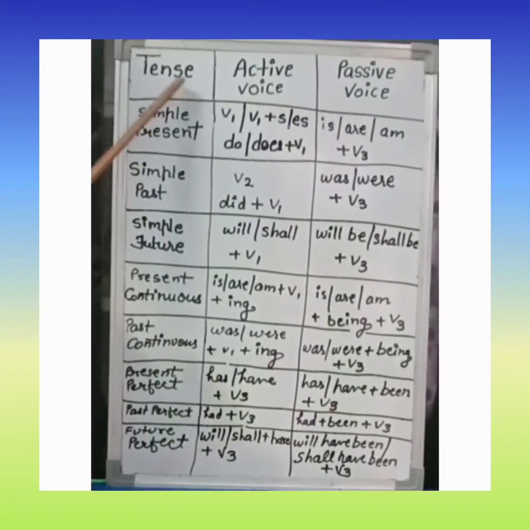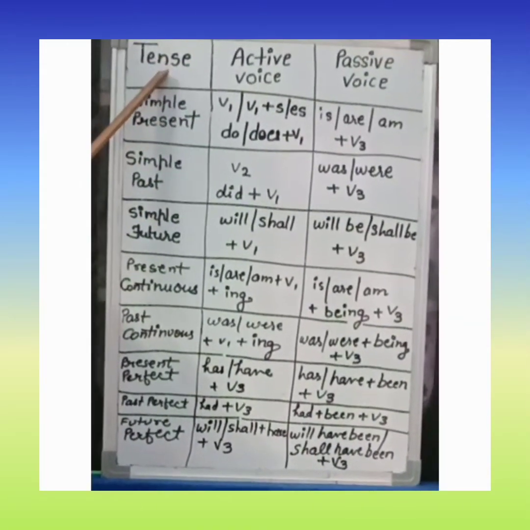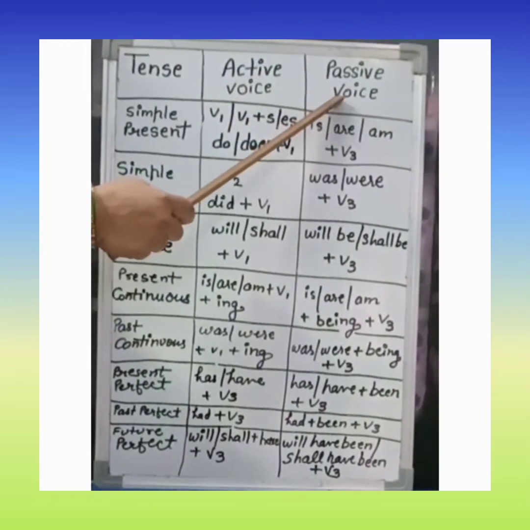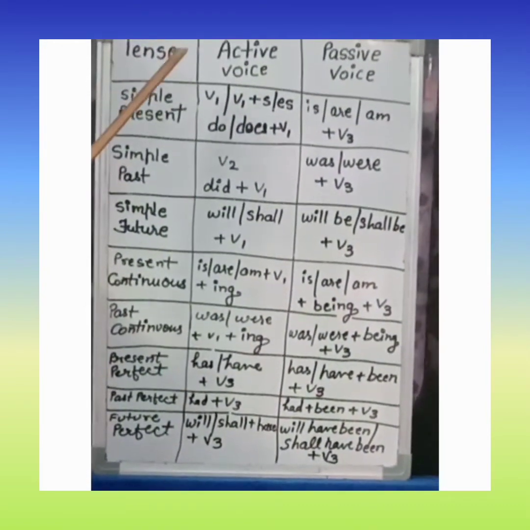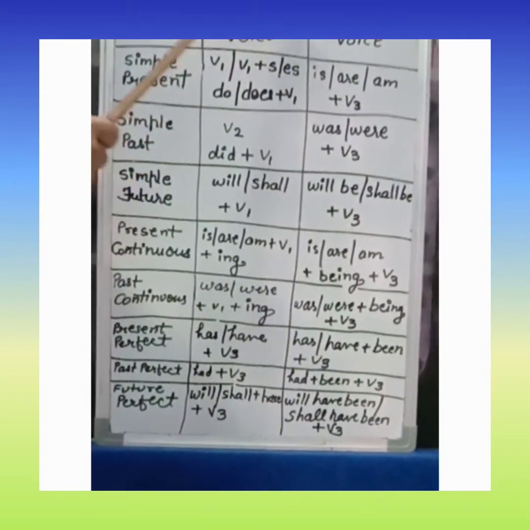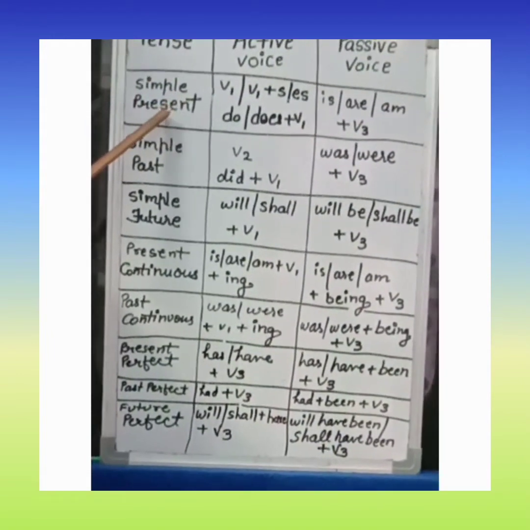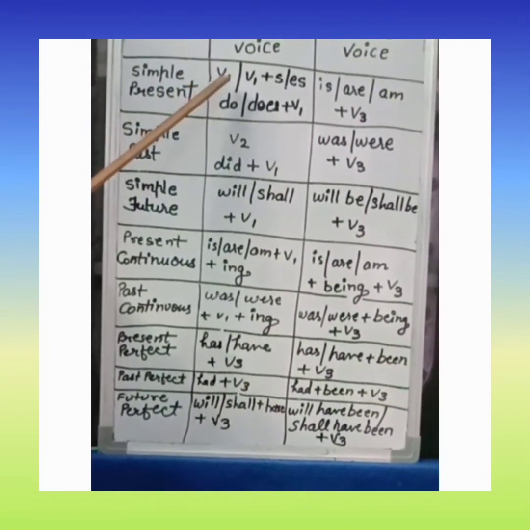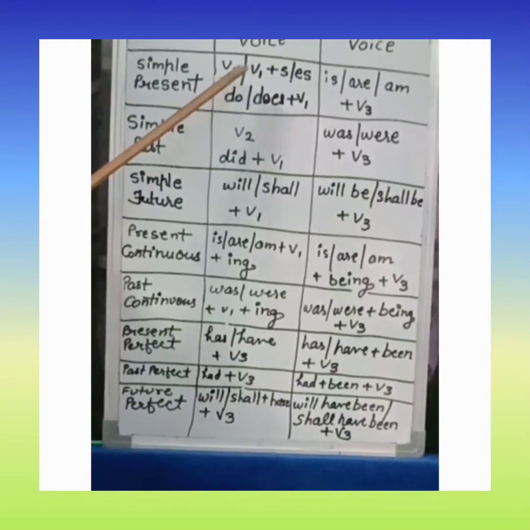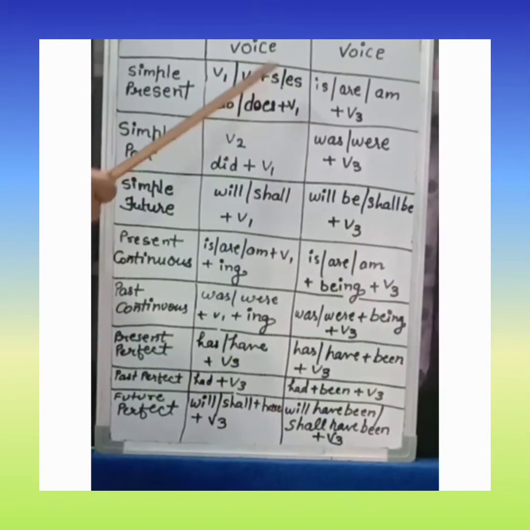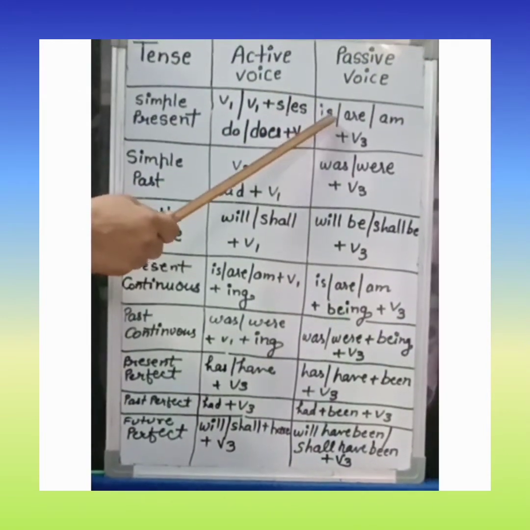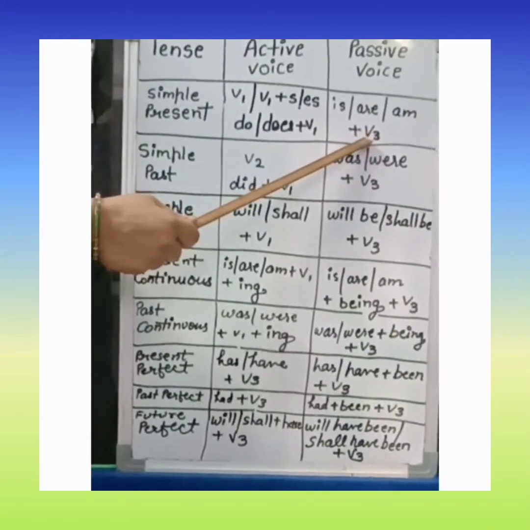Children, look at this table. I mentioned here tense, active voice and passive voice. If our active voice will be in simple present tense, it means it will be first form of verb, do or does. We will change it into is, are, am plus third form of verb.